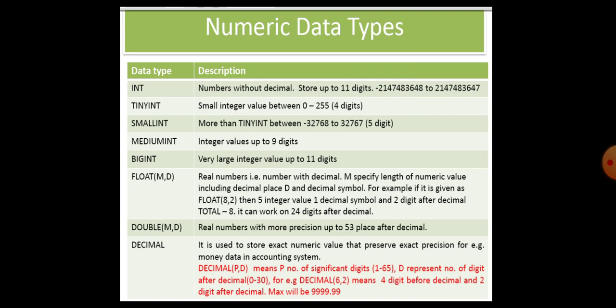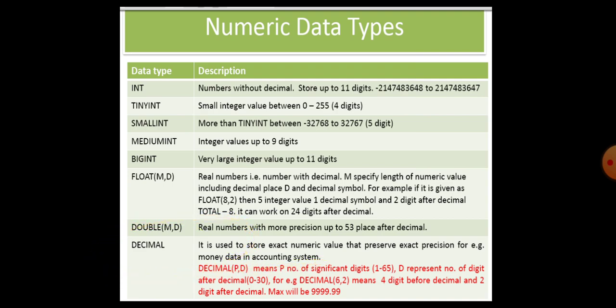If we want to enter numeric data, the column must be of type int or decimal. Int specifies numbers without decimal parts. It can store up to 11 digits. It may be positive or negative.